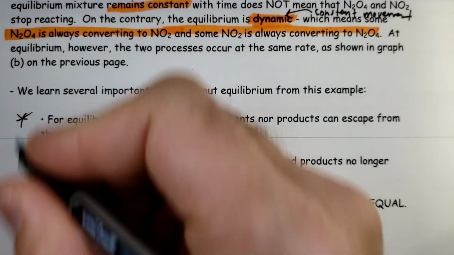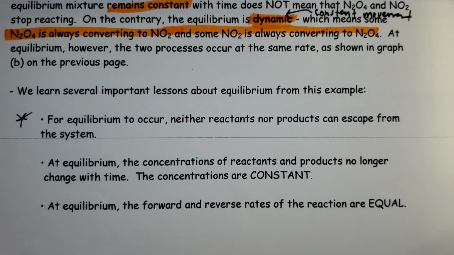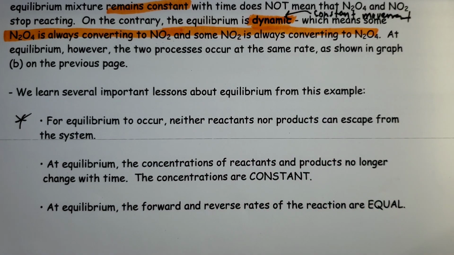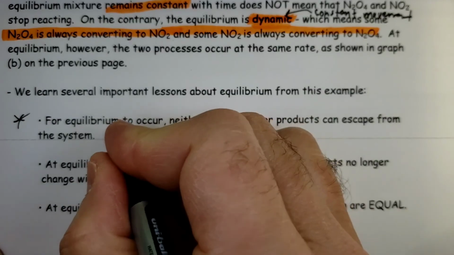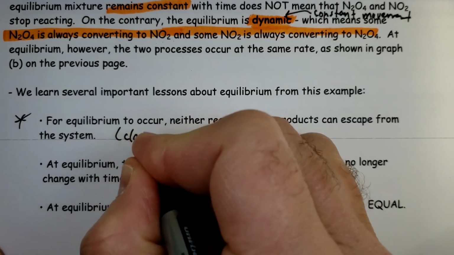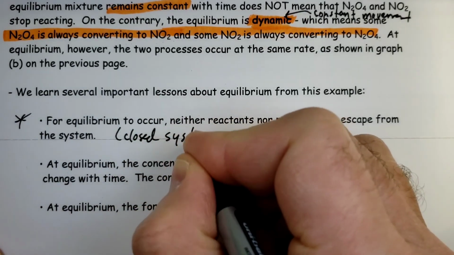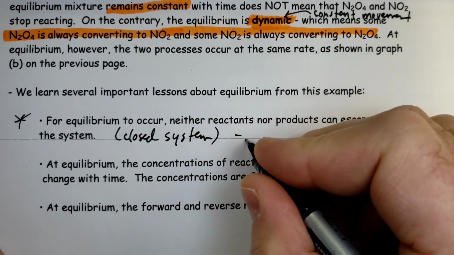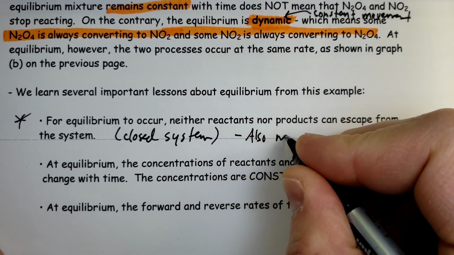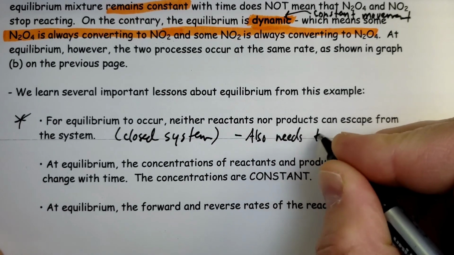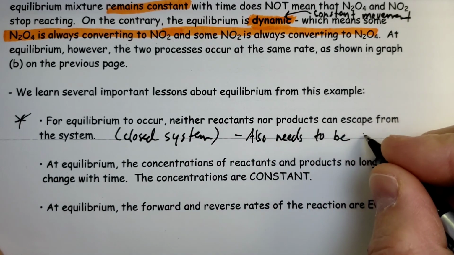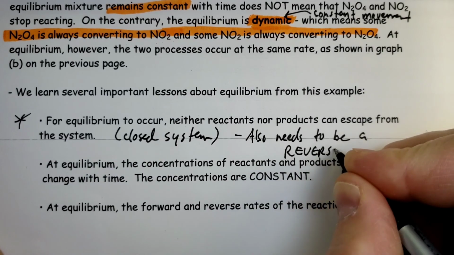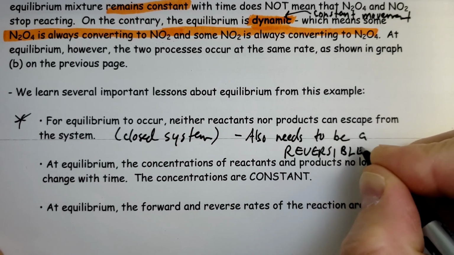Okay? So key things that we learned from equilibrium here. For equilibrium to occur, neither reactants or products can escape, so it has to be a closed system. Also, it needs to be a reversible reaction.